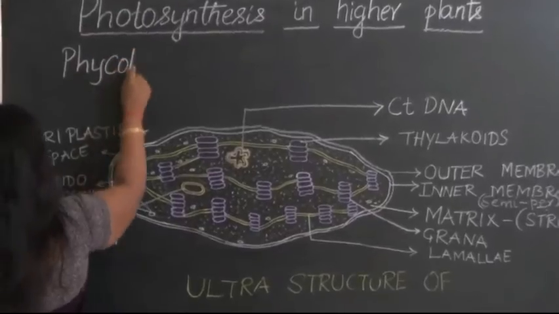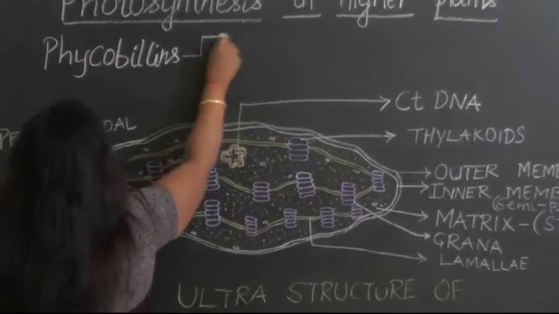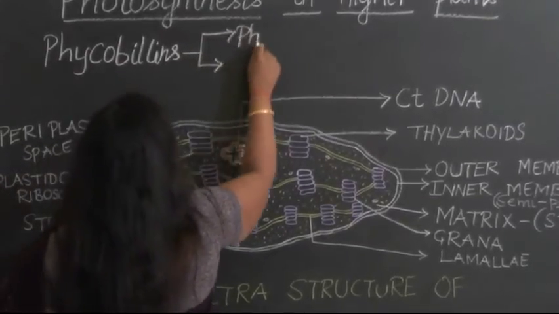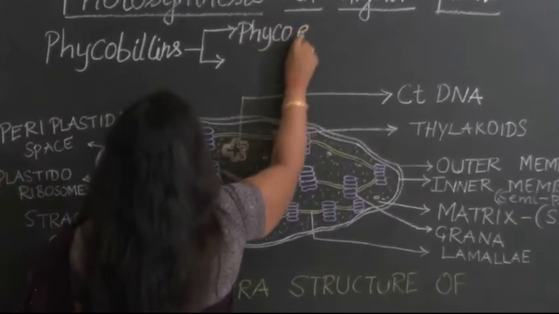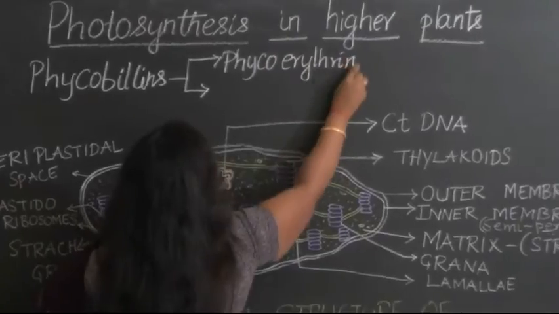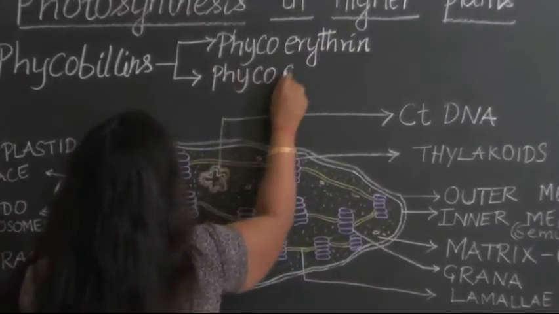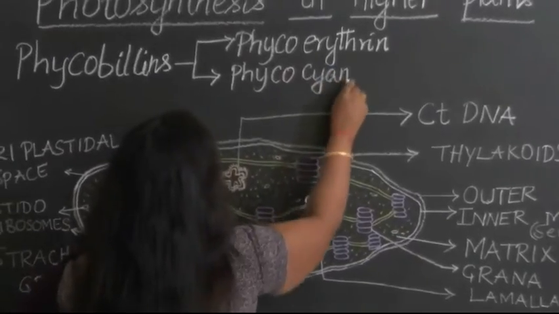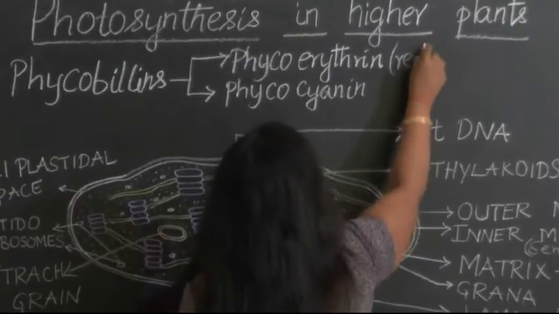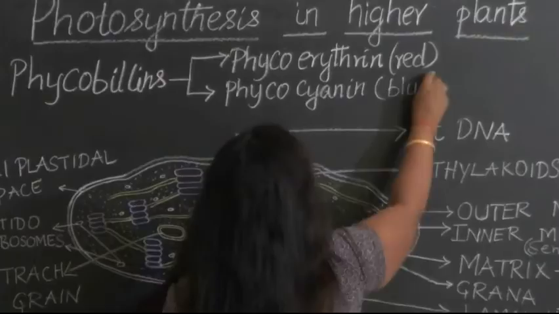phycobilins. Phycobilins are recognized to be of two types, namely phycoerythrin and phycocyanin. Phycoerythrin is a red coloring pigment and phycocyanin is a blue coloring pigment.